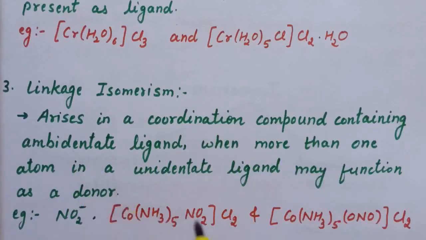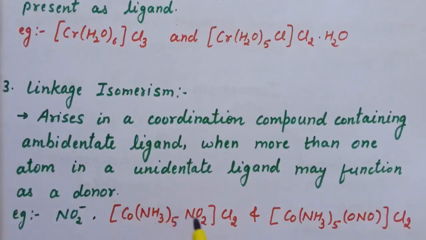Here is the example of linkage isomers. These two are linkage isomers of each other. In the first complex, this NO2 group is donating from the nitrogen side. But in the second complex, the group is the same, but in this case it is donating from the oxygen side. So in these two complexes, the linkage is different.